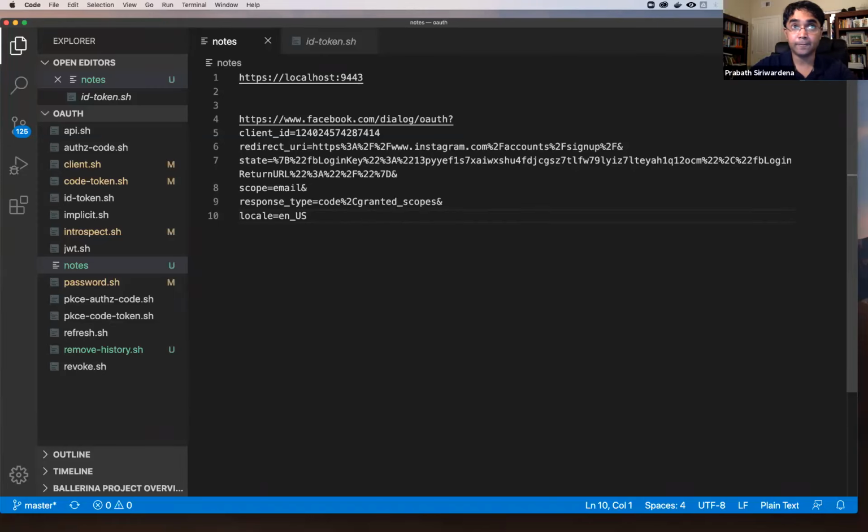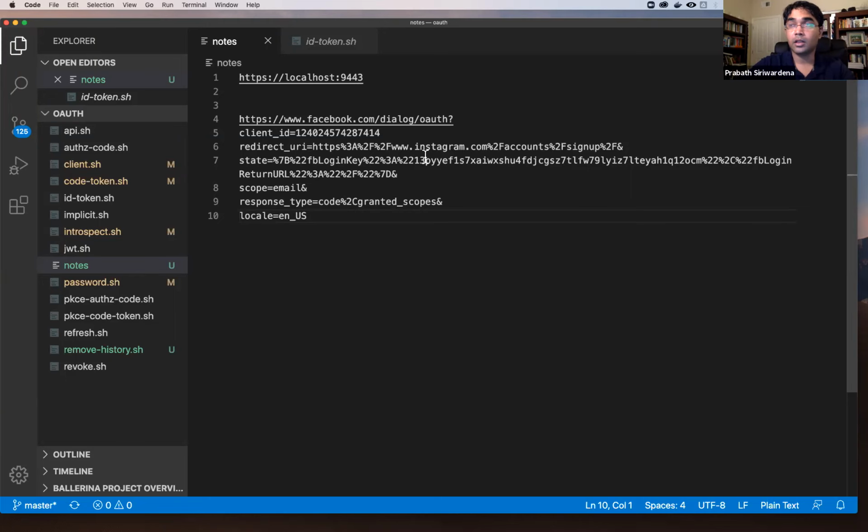If you look at the Facebook documentation, you can find the meaning of the granted scopes response type. In any case, if you specify any response type, the authorization server should know how to interpret it, and based on that, decide what tokens to return to the callback URL.